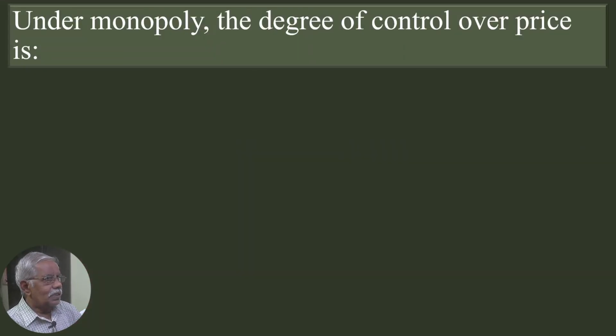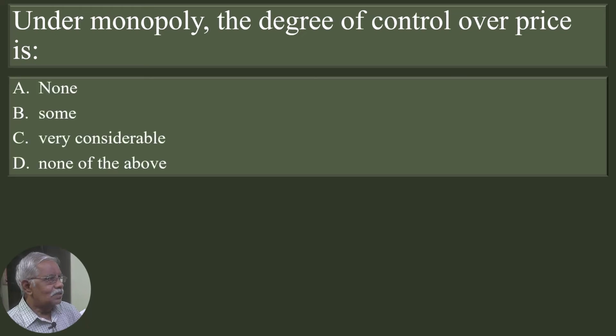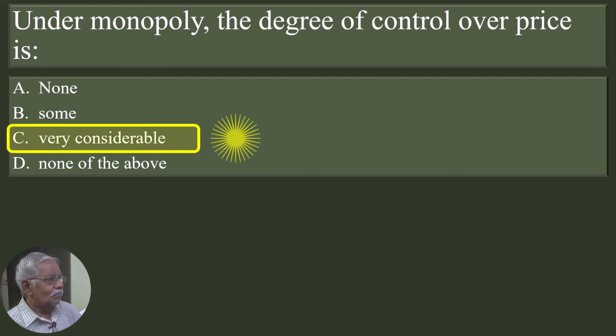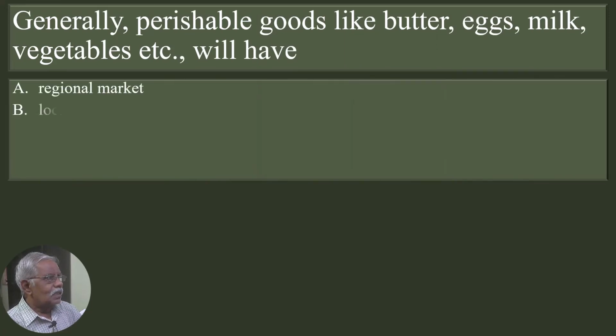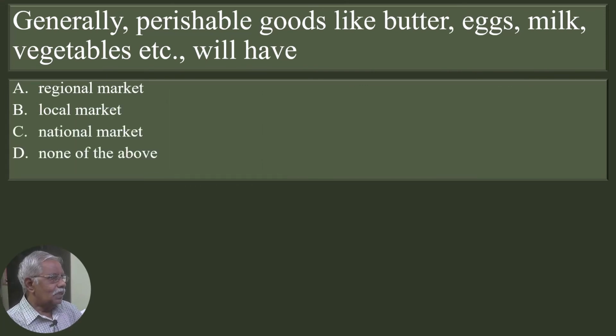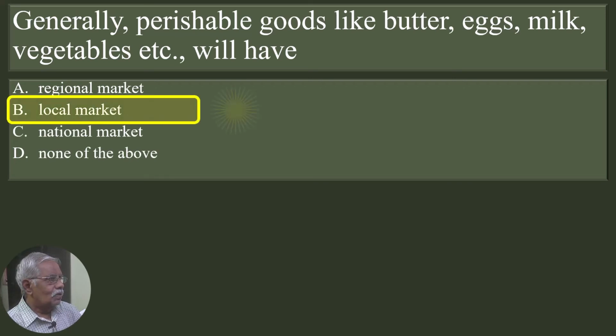Under monopoly, the degree of control over price is: none, some, very considerable, none of the above. Very considerable is the correct answer. Generally, perishable goods like butter, eggs, milk, vegetables, etc. will have: regional market, local market, national market, none of the above. Local market. Perishable goods have local market.